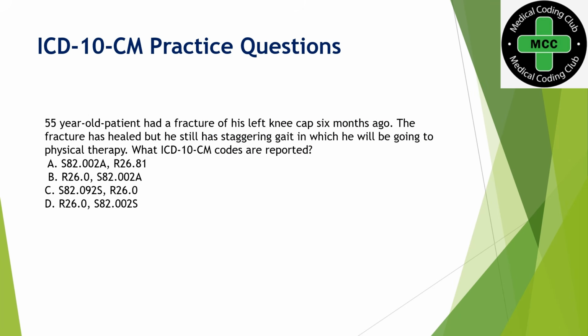A 55-year-old patient had a fracture of his left kneecap 6 months ago. The fracture has healed, but he still has staggering gait, for which he will be going to physical therapy. What ICD codes are reported? Okay, so as soon as you read the question, you should understand there was one condition that was already healed, but now the patient is having one more condition. Okay, that means the current condition might have originated because of the past condition.